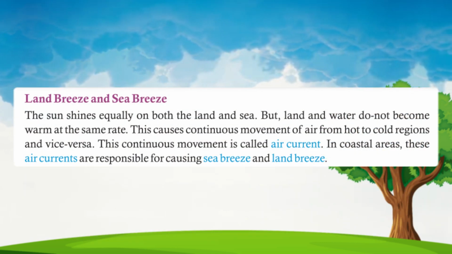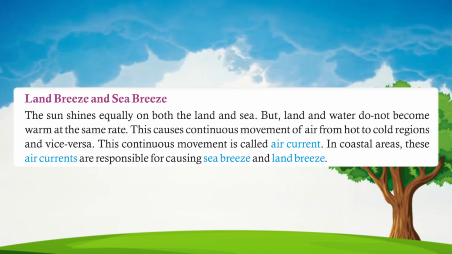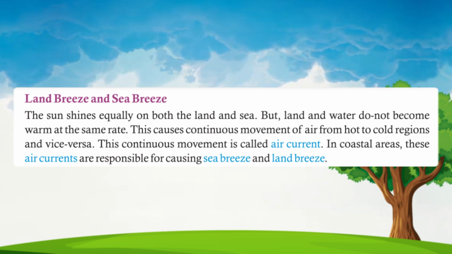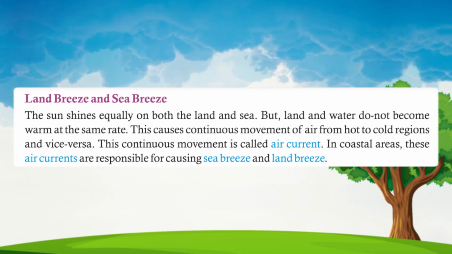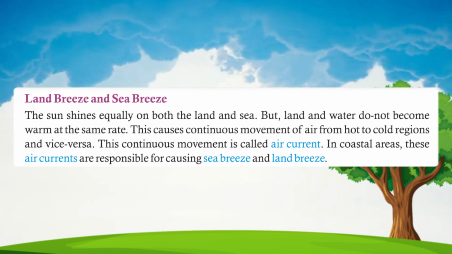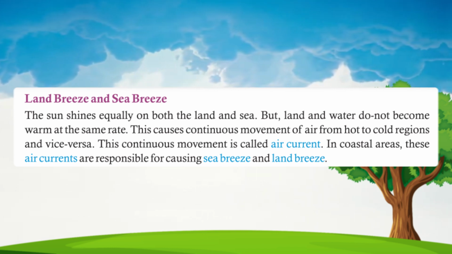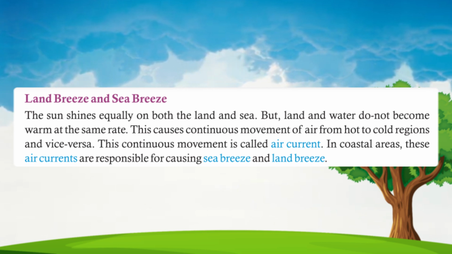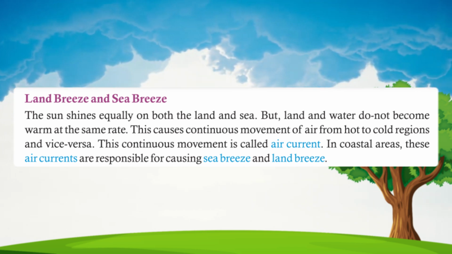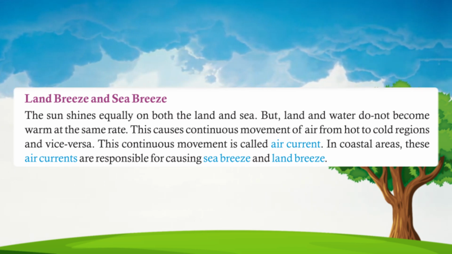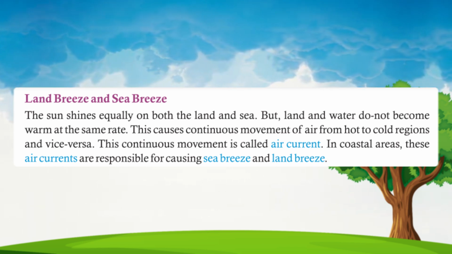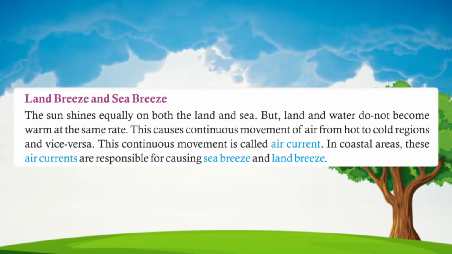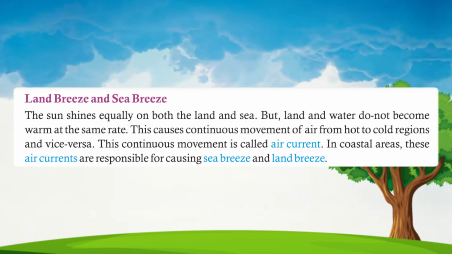Land breeze and sea breeze. The sun shines equally on both the land and sea. But land and water do not become warm at the same rate. This causes continuous movement of air from hot to cold regions and vice versa. This continuous movement is called air current. In coastal areas, these air currents are responsible for causing sea breeze and land breeze.